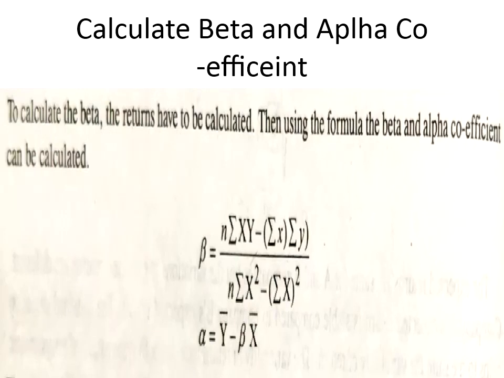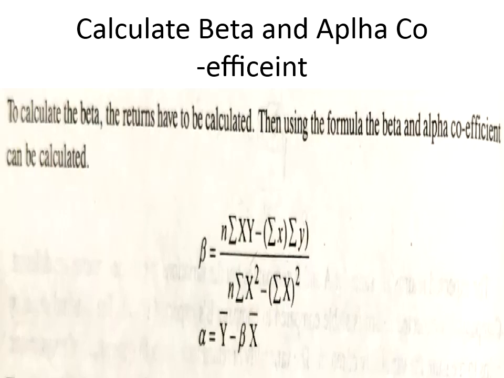Now how to calculate beta and alpha coefficient? To calculate the beta, the returns have to be calculated first. Then using the formula, the beta and alpha coefficient can be calculated. See, always remember, I'll repeat, beta is equal to n multiplied by summation of xy minus summation of x into summation of y whole divided by n summation of x square minus summation of x whole square. Whereas alpha can be calculated as y bar minus beta x bar.